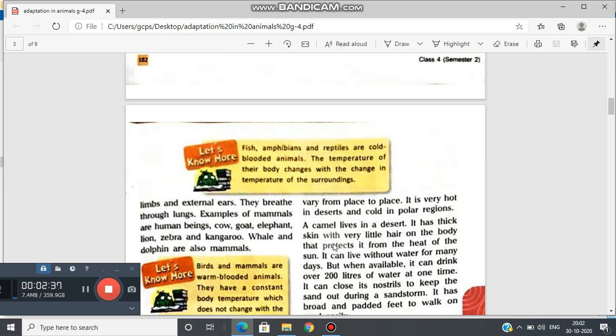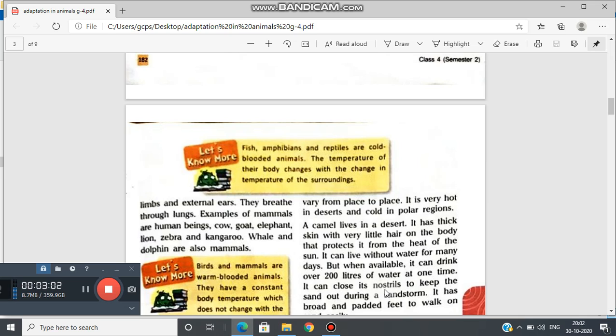It has thick skin with very little hair on the body that protects it from the heat of the sun. It can live without water for many days. You know, learners, but when available, it can drink over 200 liters of water at one time.